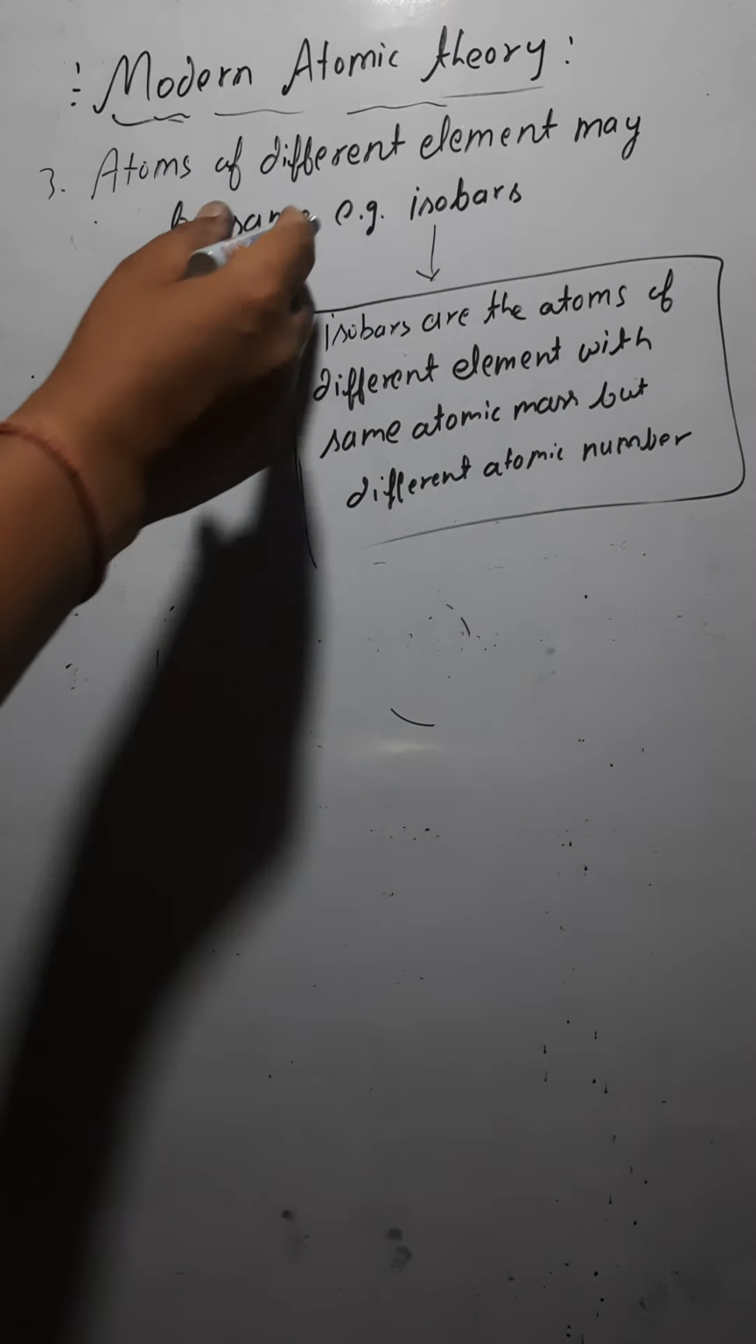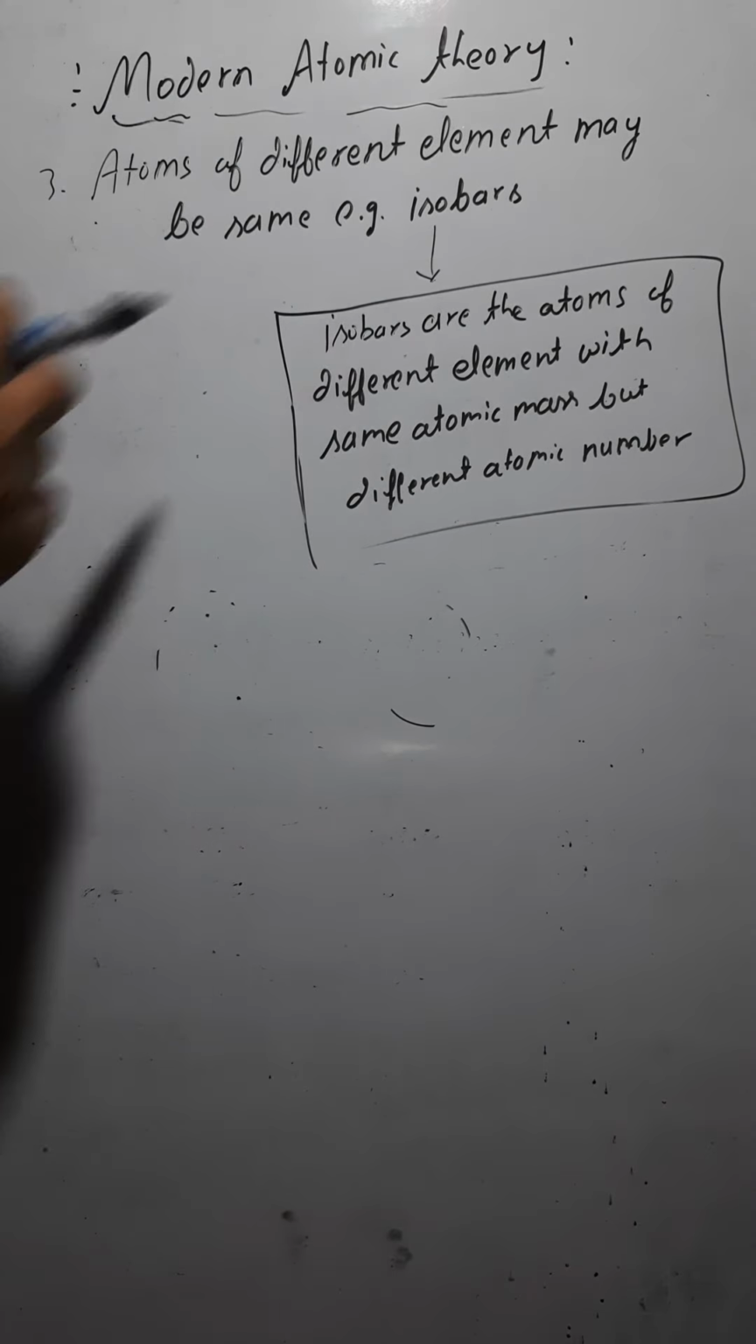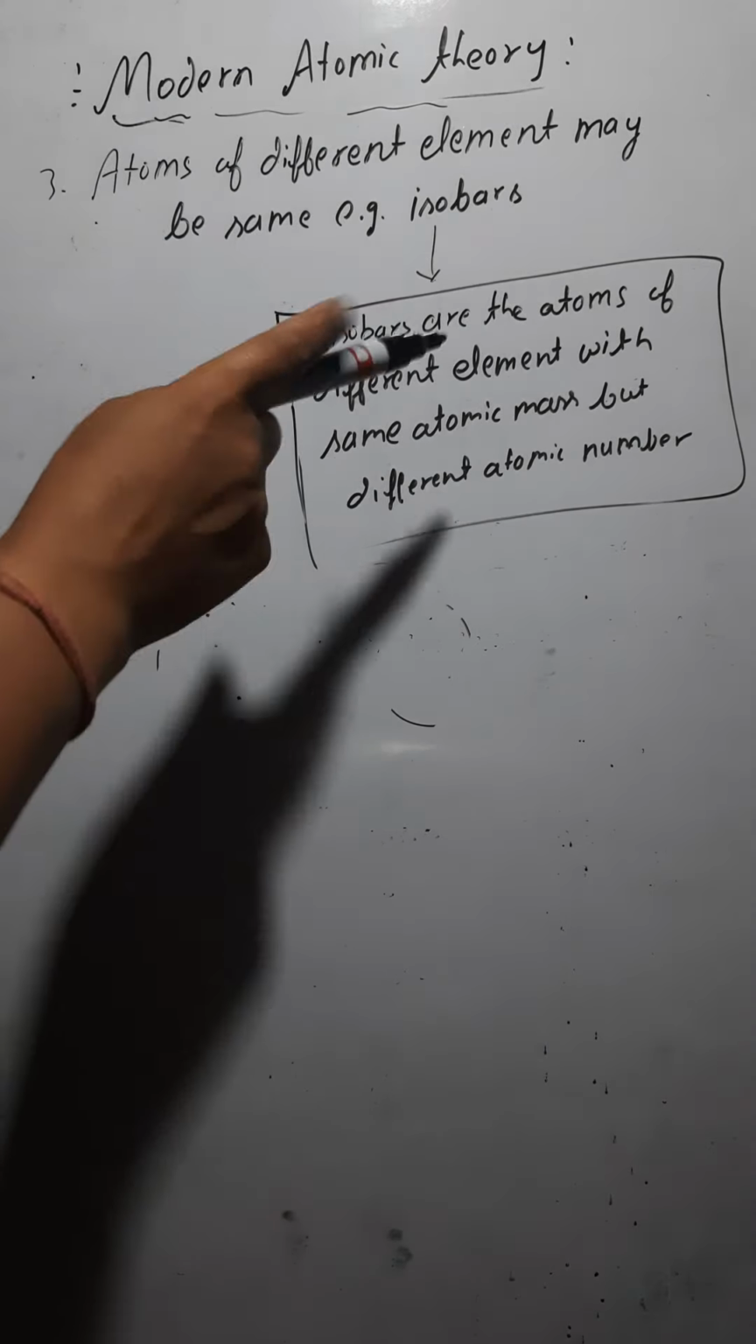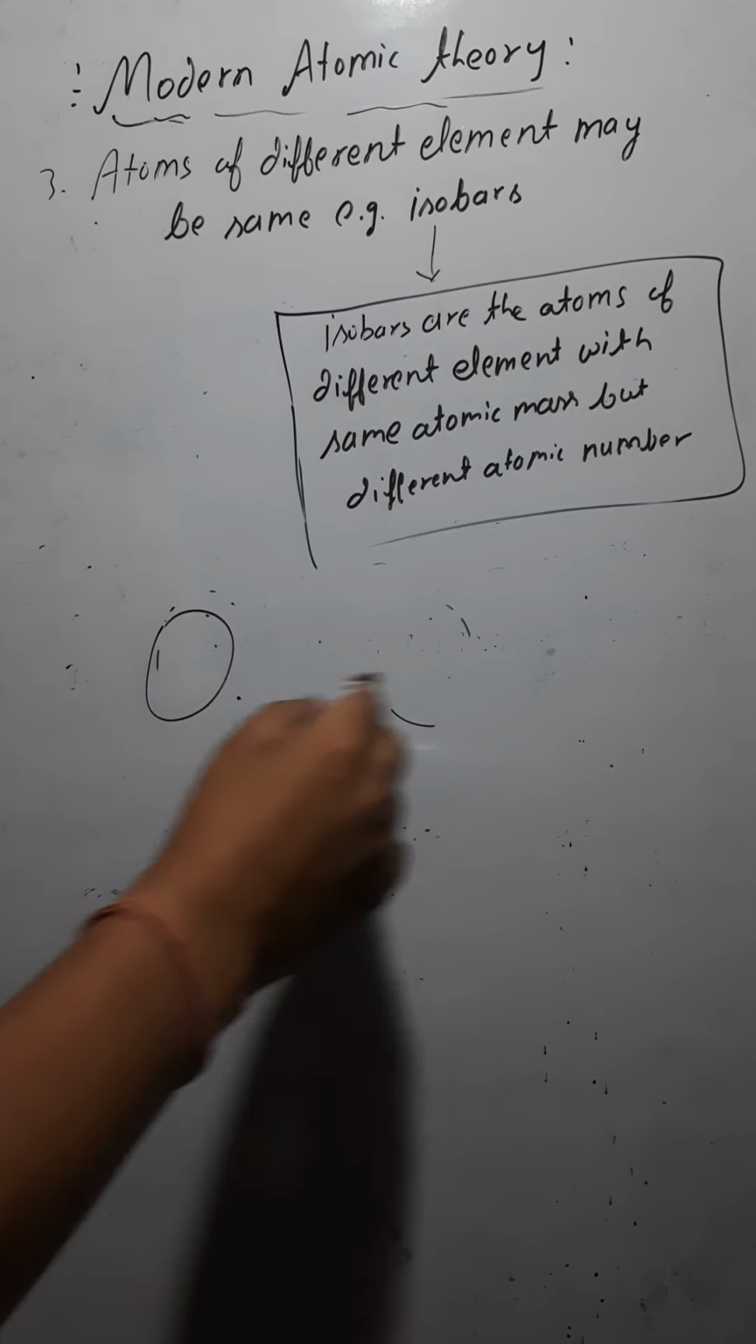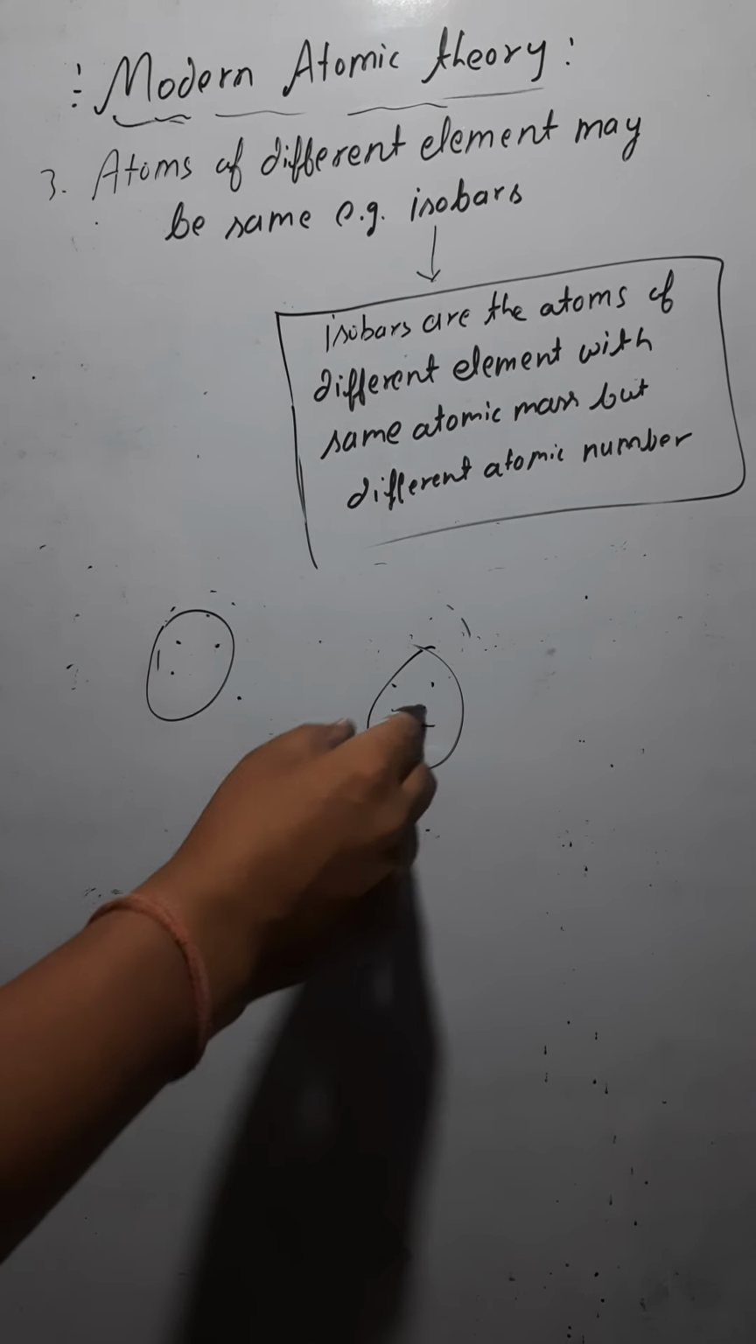Like in the case of isobars. So what are isobars? Isobars are the atoms of different elements.